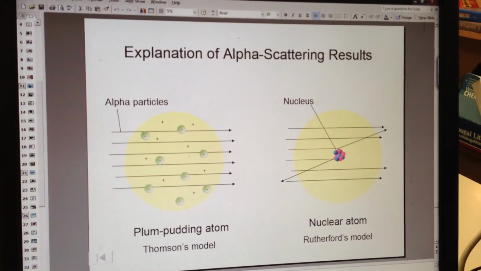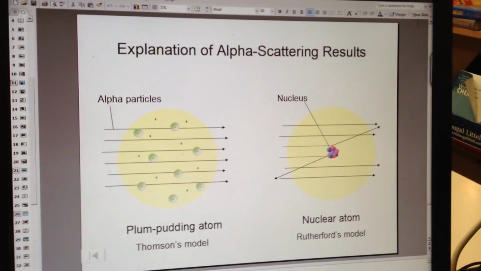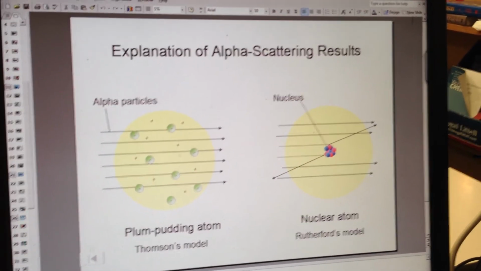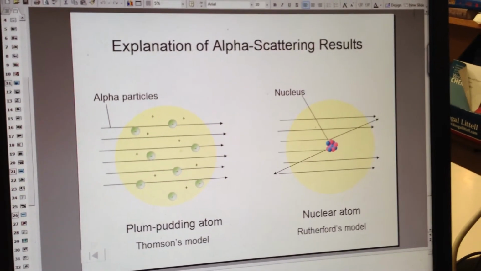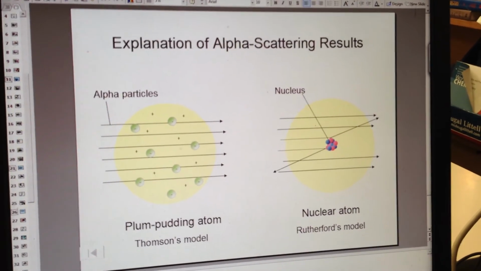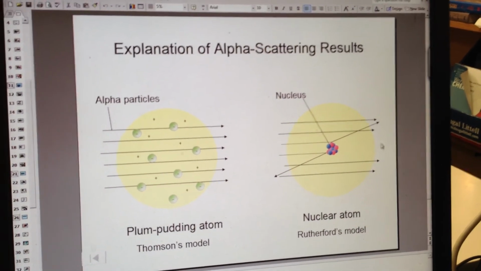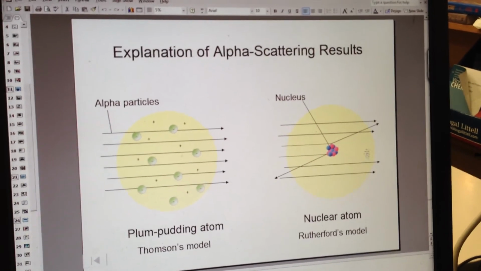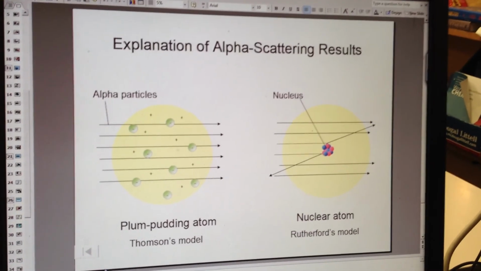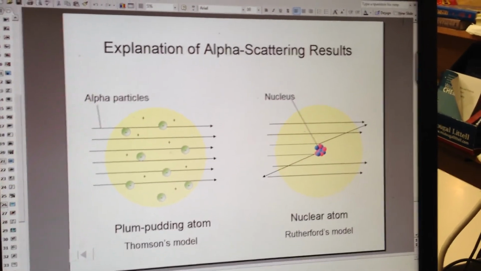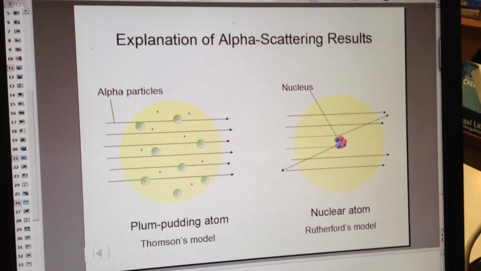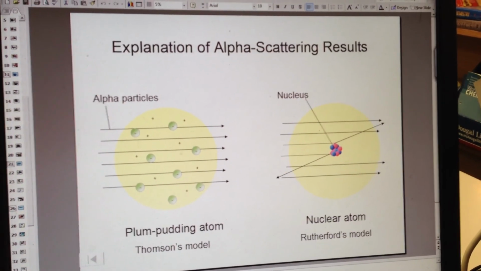Therefore, we figured out that it couldn't be what was happening on the left. It has to be what we see on the right, which is a mostly empty atom with a very, very tiny, dense center called the nucleus, that was positive and heavy and dense, and most of the atom was empty space. So this yellow is just emptiness. There's nothing there except electrons, which don't really have much mass. And so that is where we left off with the history of things, and that concludes the quick review of what you need to know on the test for Chapter 3 about the history and development of the atom.